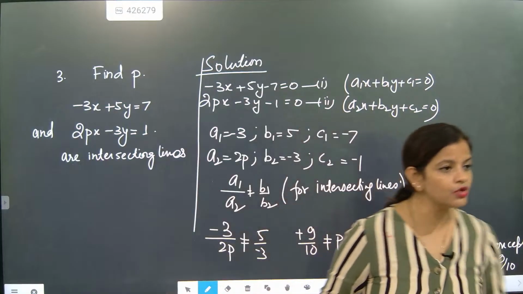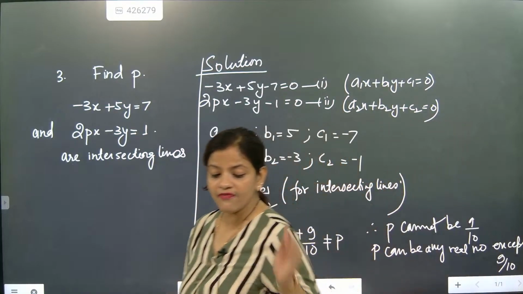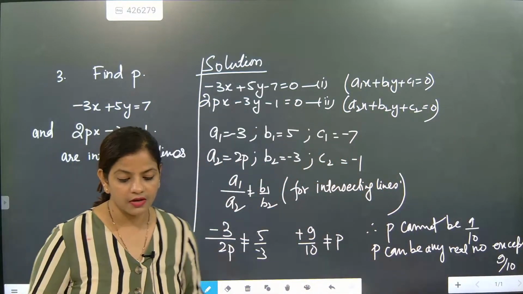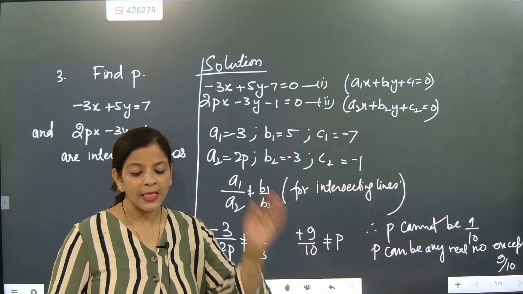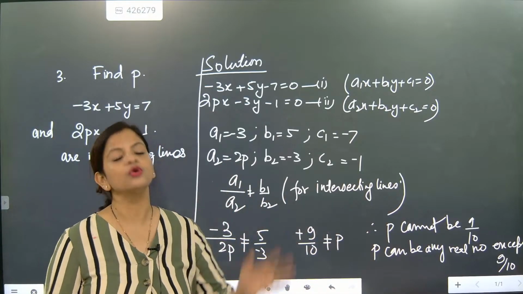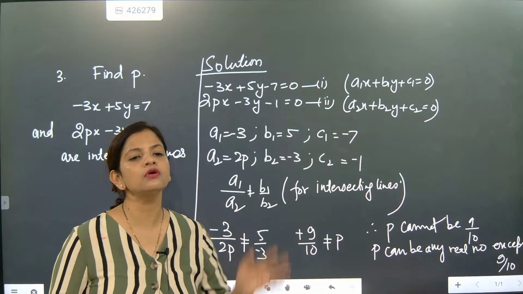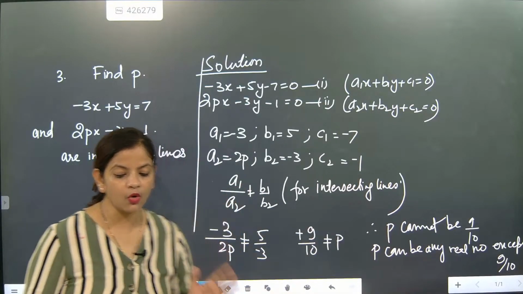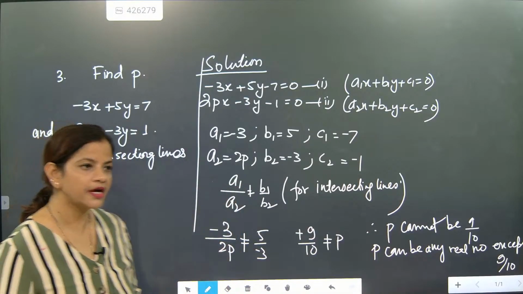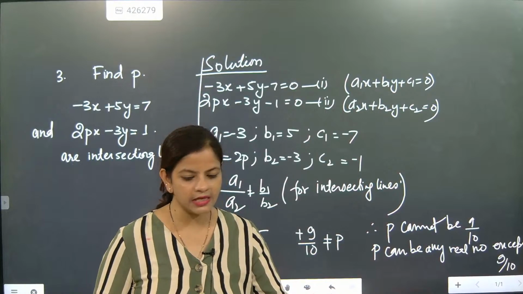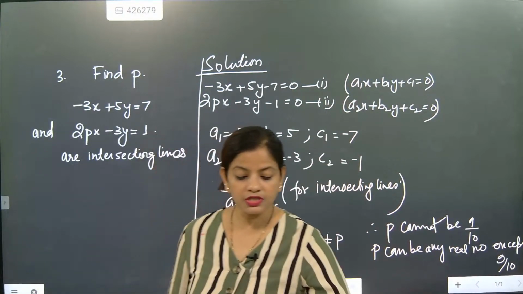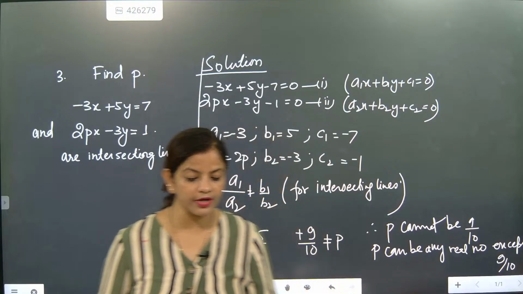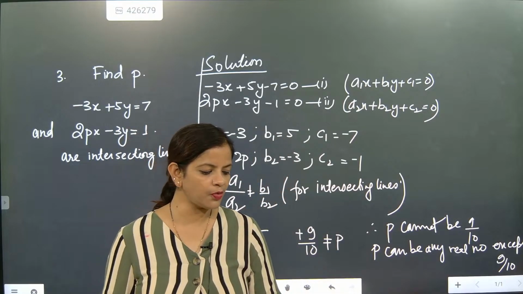Understood? So when a unique solution is there, whatever variable values you are finding, that variable value should not be equal to 9 by 10. I hope you got this point. Correct? Vishwa understood nicely. Where is another Vishwa? Hello, Marvin. This is exactly the most important point you should not leave. Did you get this point?